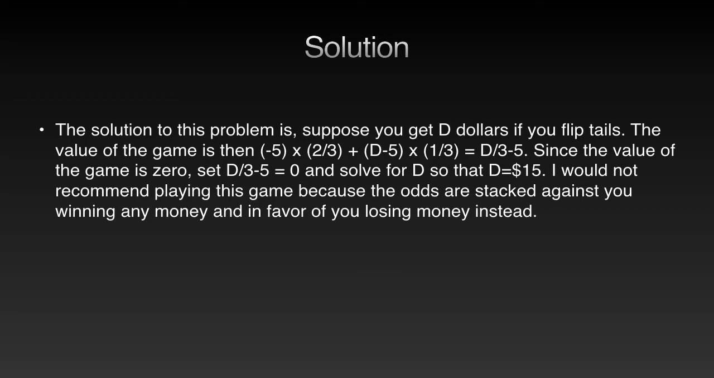The solution to this problem is, suppose you get D dollars if you flip tails. The value of the game is then -5 times 2 over 3 plus D minus 5 times 1 over 3 equals D divided by 3 minus 5. Since the value of the game is 0, set D divided by 3 minus 5 equals 0 and solve for D, so that D equals $15. I would not recommend playing this game because the odds are stacked against you winning any money and in favor of you losing money instead.